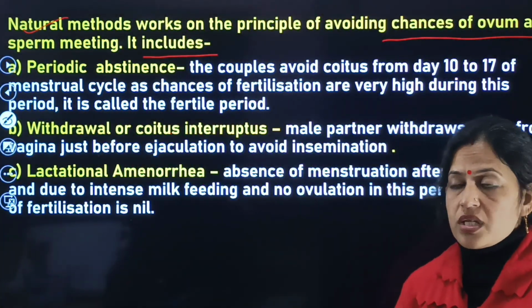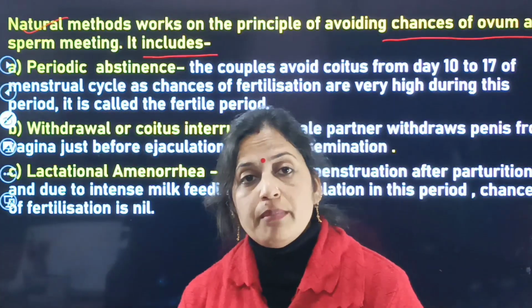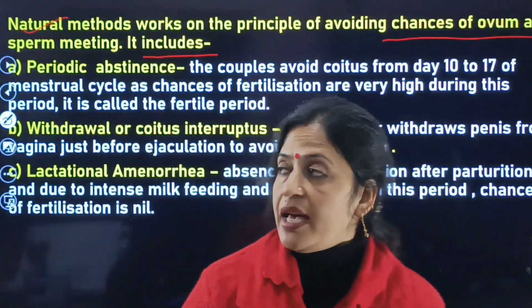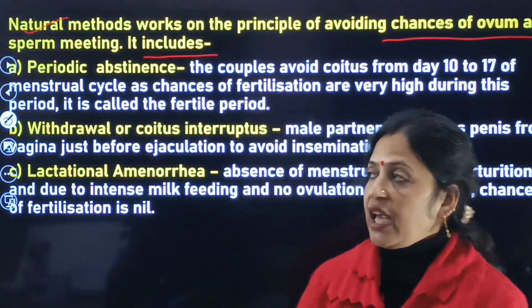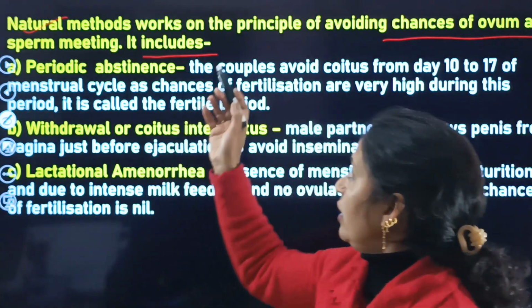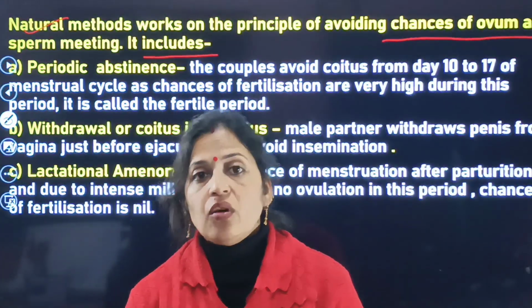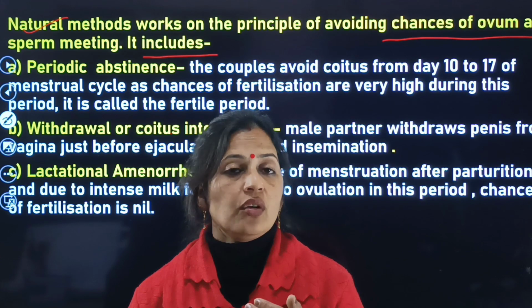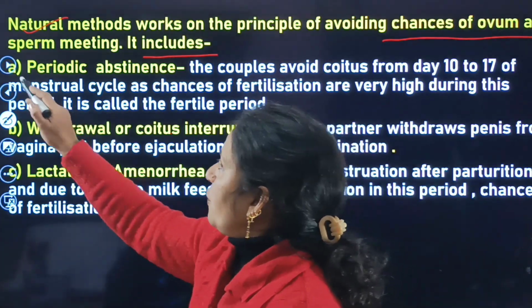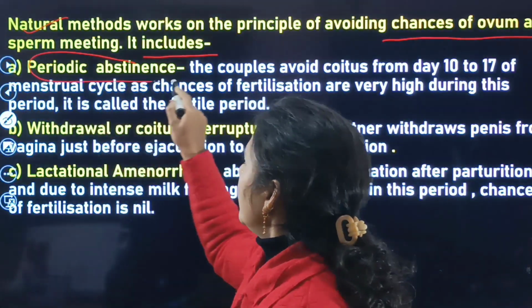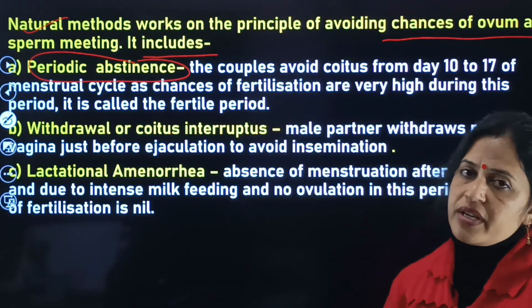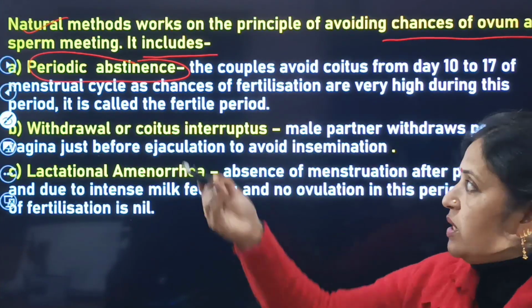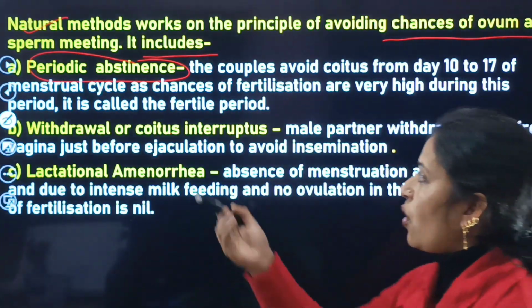So what are the various natural methods used for avoiding the meeting of the ovum and sperm? The first method is periodic abstinence.